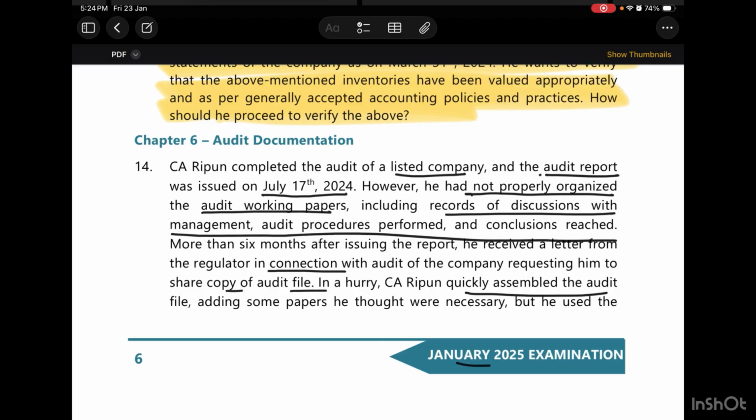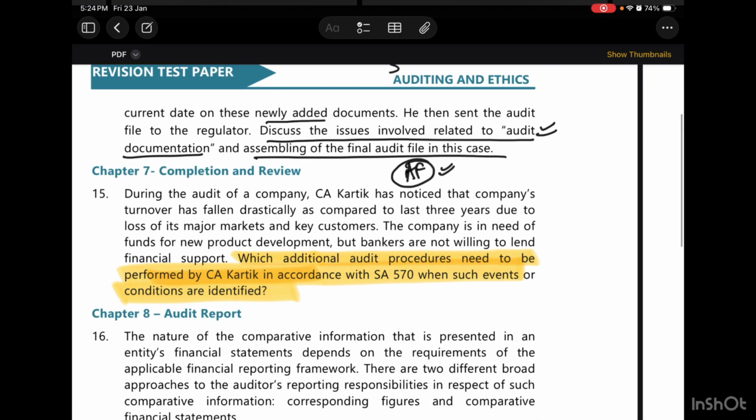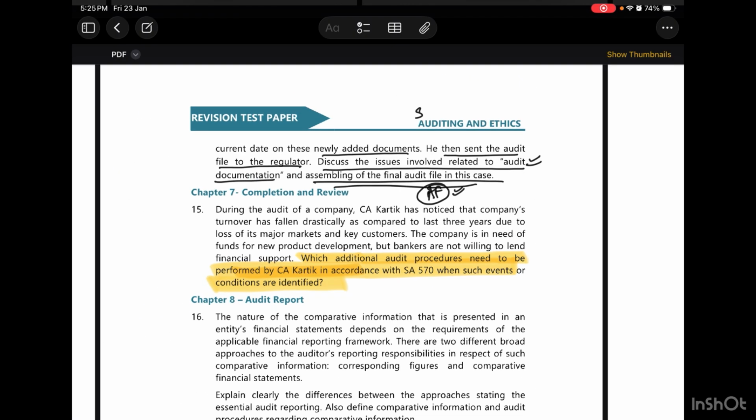In a hurry, CA Ribbon quickly assembled the audit file, adding some papers which he thought were necessary, but he used the current date on these newly added documents. He then sent the audit file to the regulator. Discuss the issues involved relating to the audit documentation and assembling of the audit file in this case.